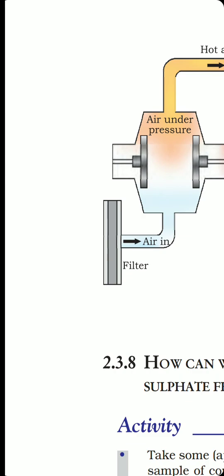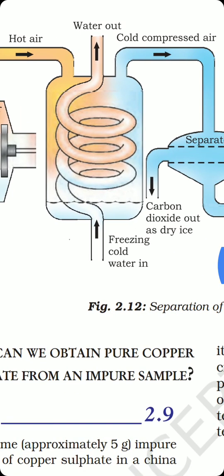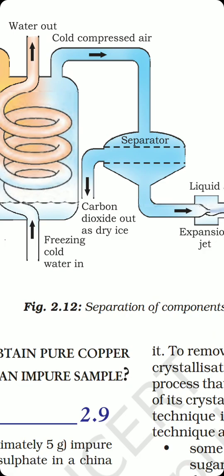Now, as and when the air is compressed, the temperature of air rises up and this hot air is now passing through a condenser. A condenser is a chamber with spirally coiled tube which continuously runs cold water in it. Because of this cold water, the chamber becomes cool, and at this low temperature, the hot air suddenly gets cooled down and is somehow liquefied. The air is now cooled down, and this is now referred to as cold and compressed air.